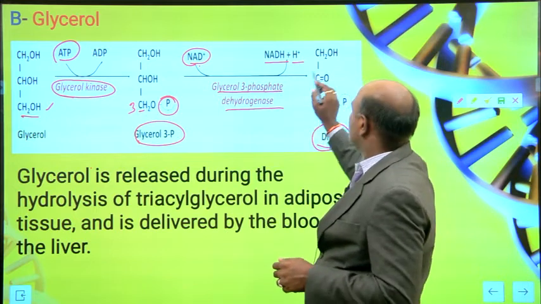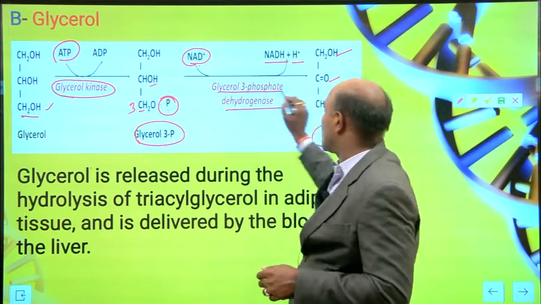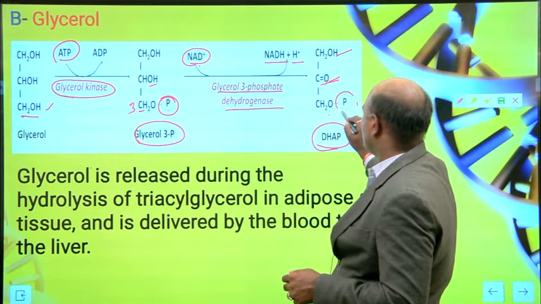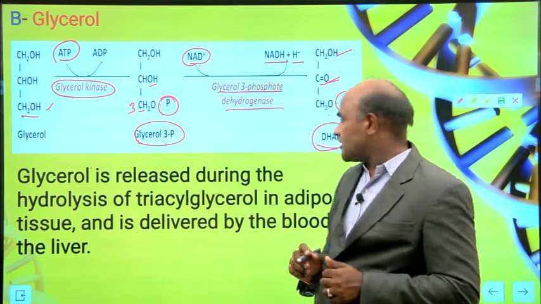You can see here CH2O and C double bond O. When you compare this one, you can compare C double bond O, and then this is CH2O and then the phosphate functional group attached to the carbon 3 position.